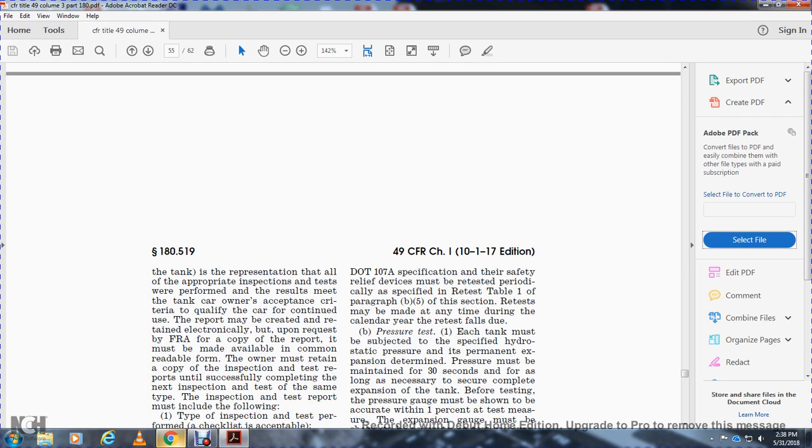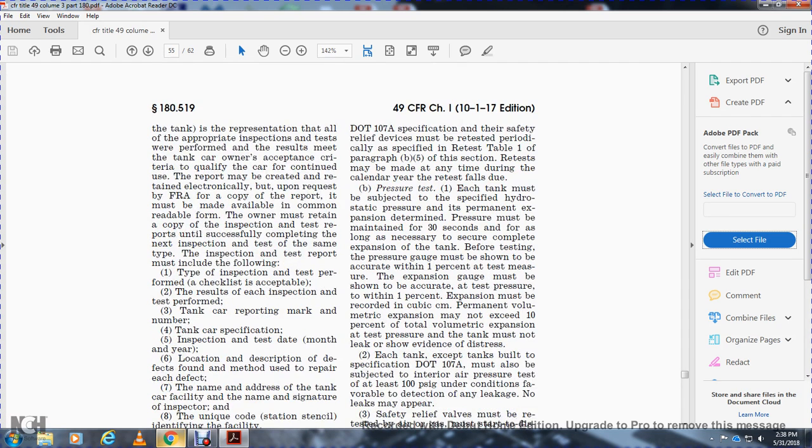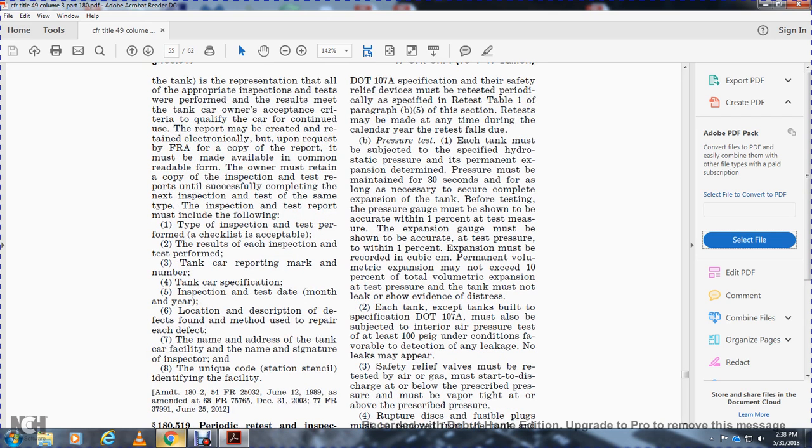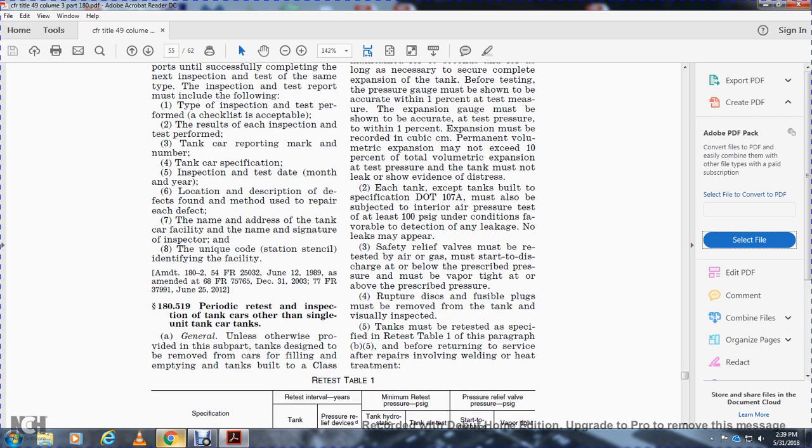The owner must retain the copy of the inspection and test report until successfully completing the next inspection and test of the same type. Inspection and test must include the following: type of the inspection and test performed, checklist is acceptable, the result of each inspection and test performed, tank car reporting number, reporting mark number, the tank car specification, inspection and test date, the month and the year, location, description of the defects found, the method of repair of each defect, the name and address of the tank facility, name and signature of the inspector, the unique code of the station stencil identifying the facility.